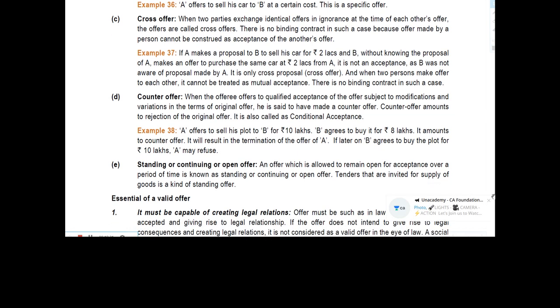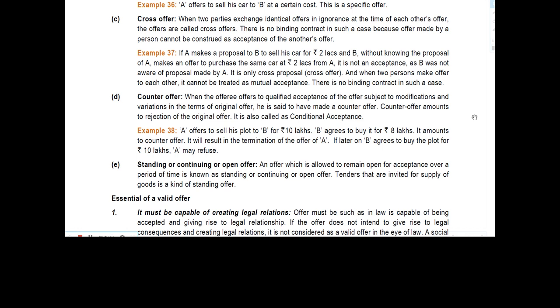Next, we will proceed with counter offer. When the offeree offers a qualified acceptance of the offer, subject to modification and variation in the terms of the original offer, he is said to have made a counter offer. Counter offer amounts to rejection of the original offer. It is also called conditional acceptance.